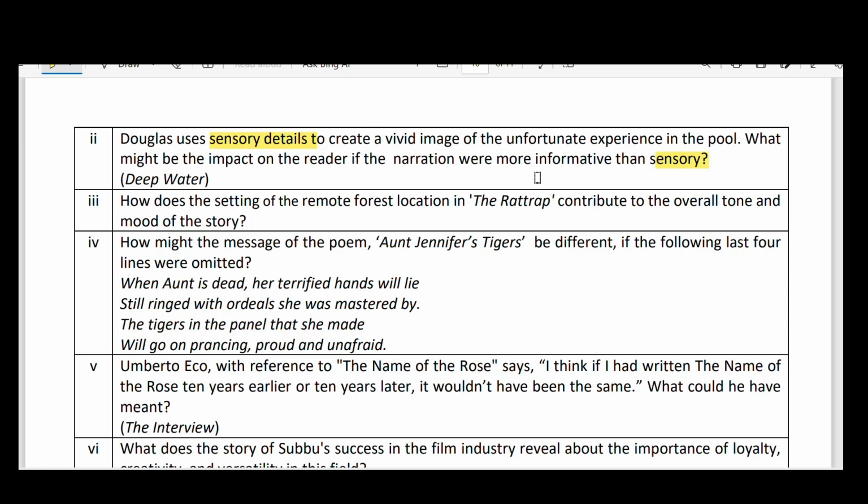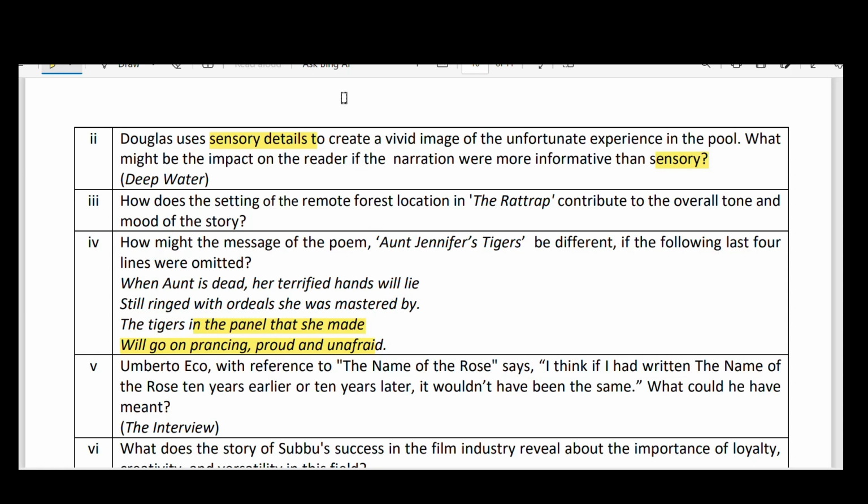So those really give some kind of sad feelings when you read that. If these last four lines are missing, the poem ends with a sad ending. At least here she died, and her tigers in the panel she made were going, prancing proud and unafraid. At least on seeing this artistic thing, people will feel somewhat relaxed. And this is the power of art.